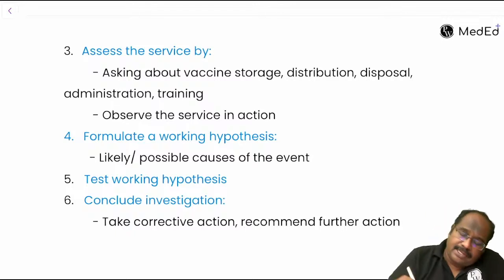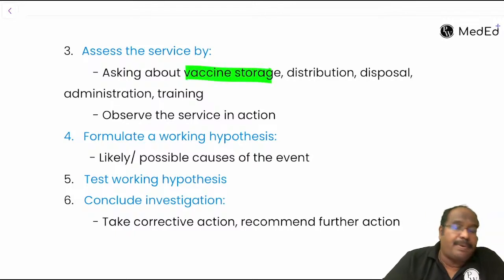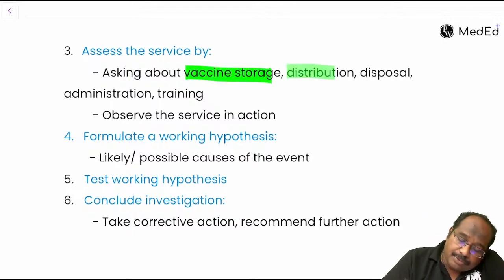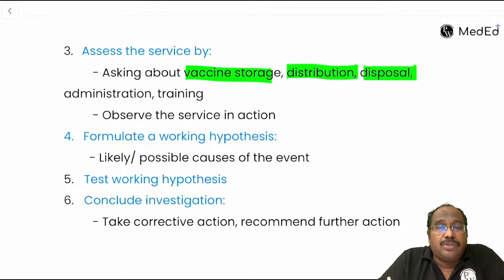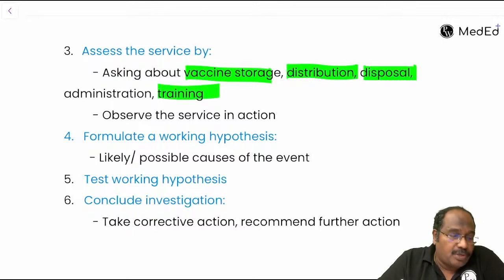Then you have to check whether vaccine storage happened properly, whether distribution of vaccine was done properly, how disposal is done, and whether these people are trained or not. Suppose you are going to a PHC where this happened. You go there and check everything. Is everything as per order? Is there some problem?